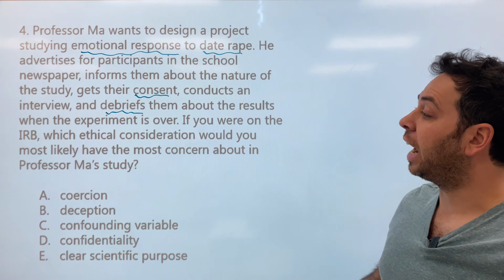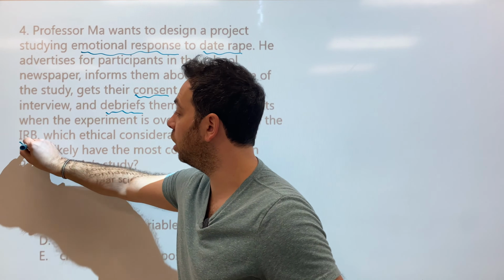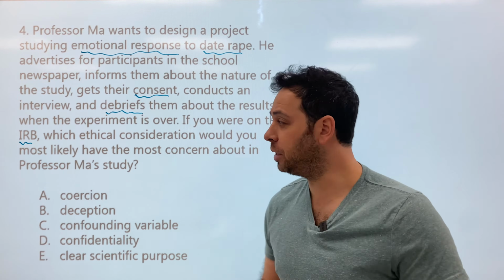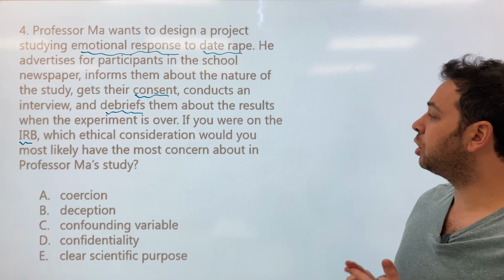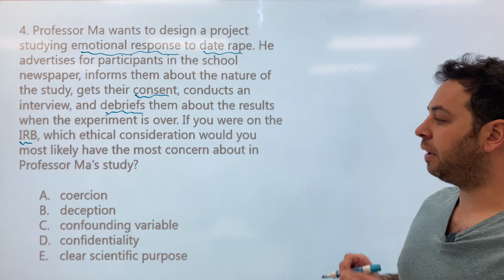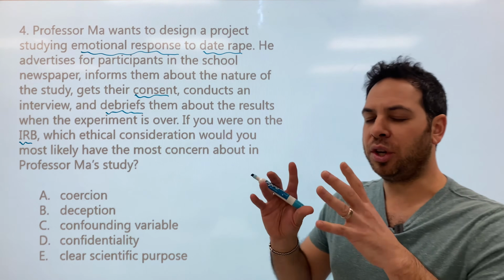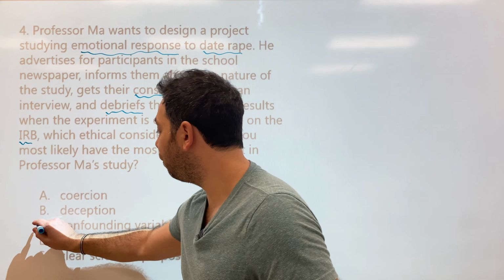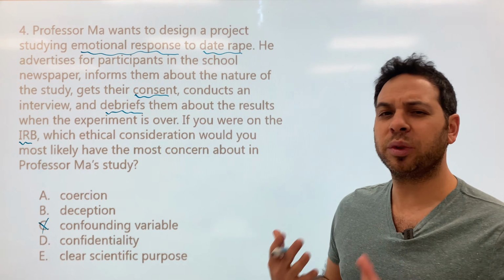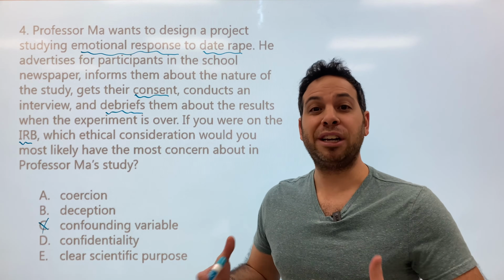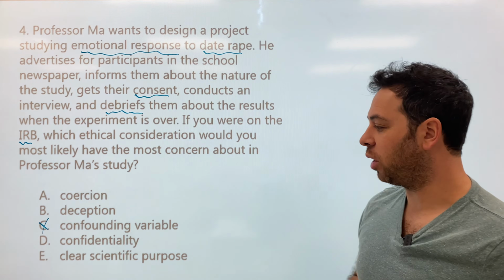If you were on the IRB, the Institutional Review Board, they determine when the experiment should be conducted. Is it, do we put participants at risk? Which ethical consideration would you most likely have the most concern about in Professor Ma's study? All right, so we know we're dealing with ethics. So right off the bat, I'm probably going to cross off confounding variable. This doesn't really have to do with ethics. It's more about different variables that might affect the dependent variable, right? Things that you don't account for.